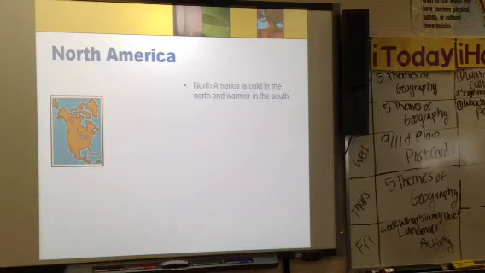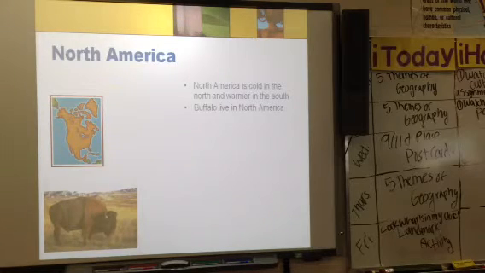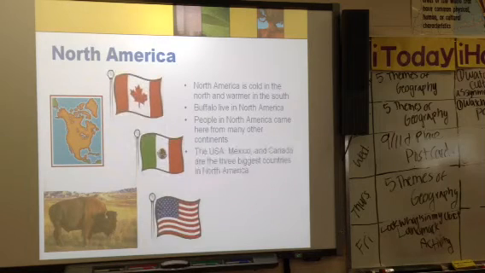North America. North America is cold in the north and warmer in the south. Buffalo live in North America, just like you can see from the picture down below. People in North America came here from many other continents, just like we had our video yesterday about the United States being a melting pot. The USA, Mexico, and Canada are the 3 biggest countries in North America.